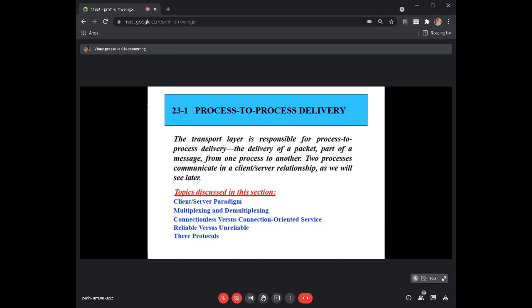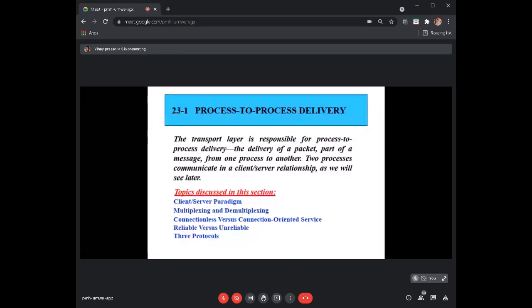This mechanism is implemented in the protocol we call UDP. Then we have something called guaranteed service, or reliable transmission, which we implement with a protocol called TCP.